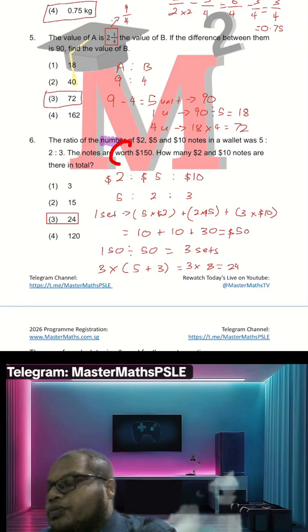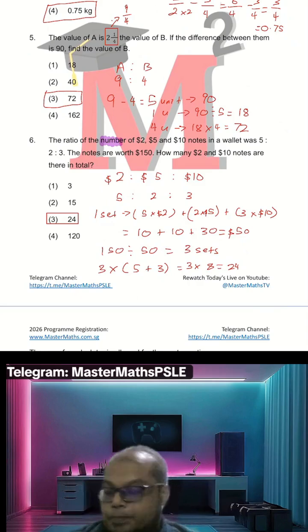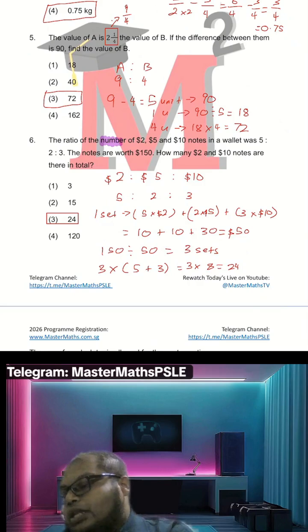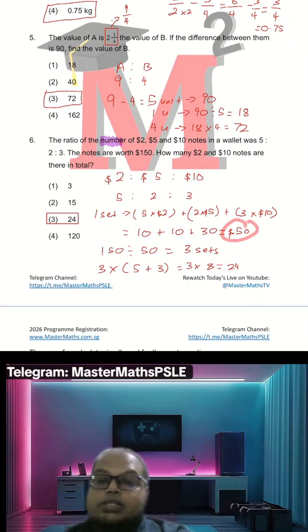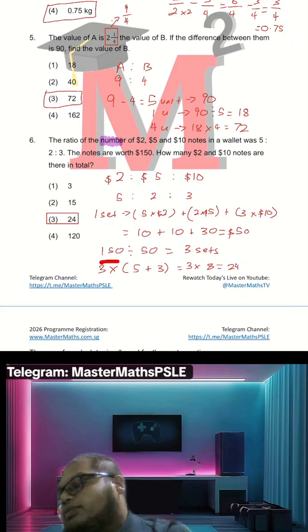So the word worth here means they are talking about the value. That's why I go and calculate the value in one set. So in one set, there are $50. So to calculate the number of sets, I take 150 divided by 50.